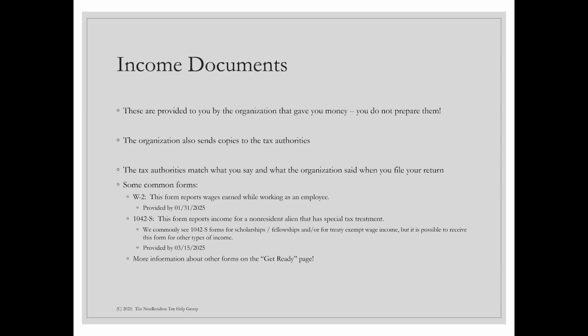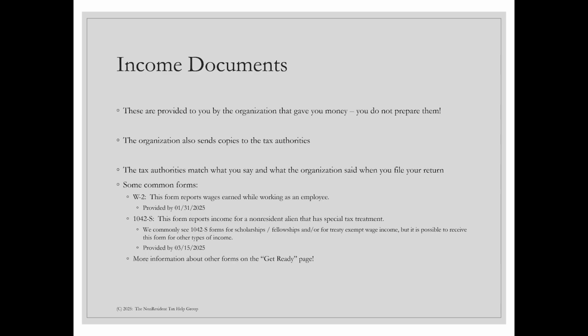Some of the most common forms we have are a W-2 form, which reports wages that you earn while working as an employee. The organizations had to provide those to you by January 31st, 2025. Remember, that covers the entire year of wages that you earn for that organization. And so they have to provide it after the year ends.